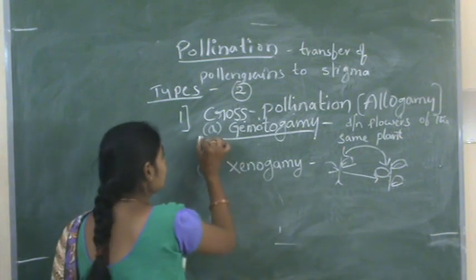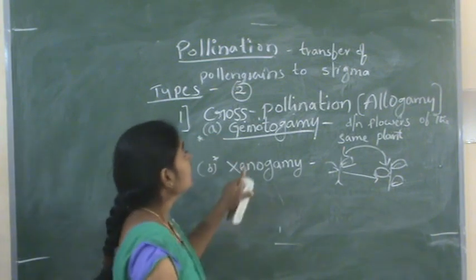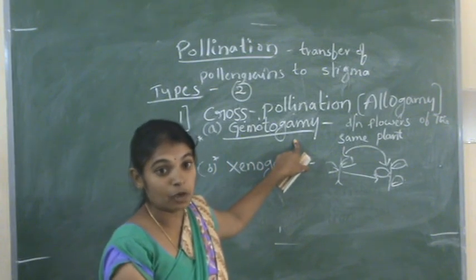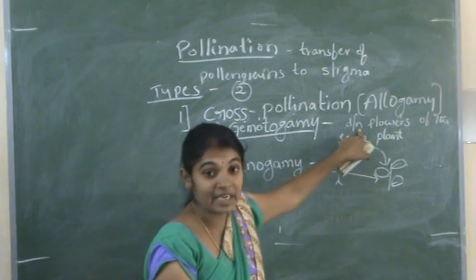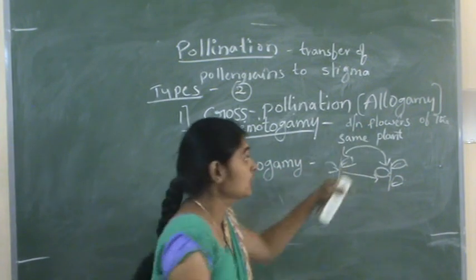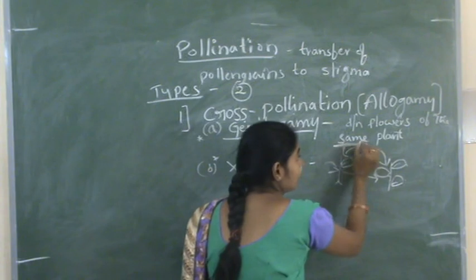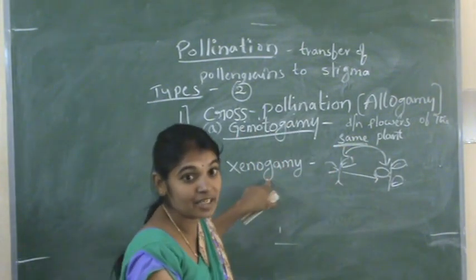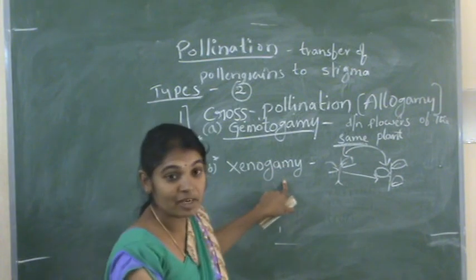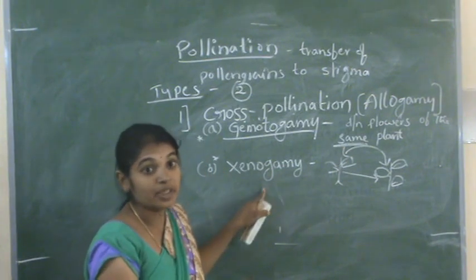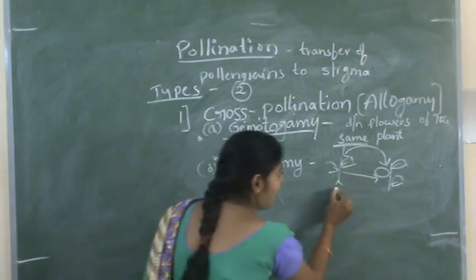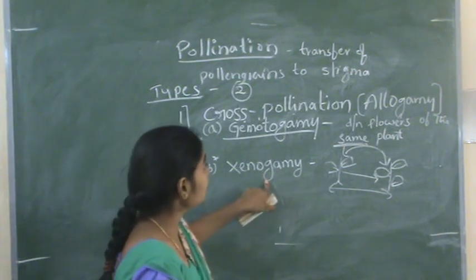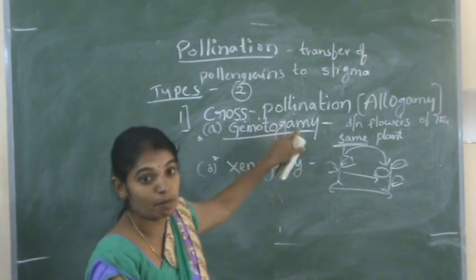So these two are important to remember. Geitonogamy is a transfer of pollen grains between two different flowers of the same plant. So this is very important to remember: two different flowers of the same plant. And xenogamy is the transfer of pollen grains between two different flowers of two different plants. So here the plants are also different. This type of pollination is called cross pollination.